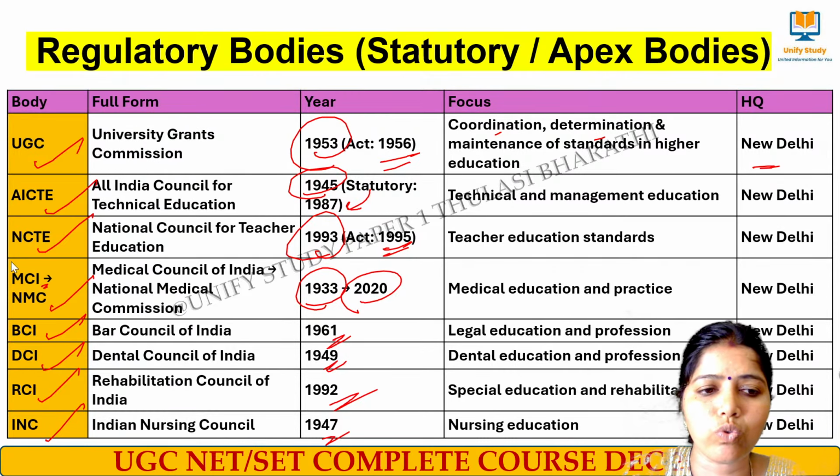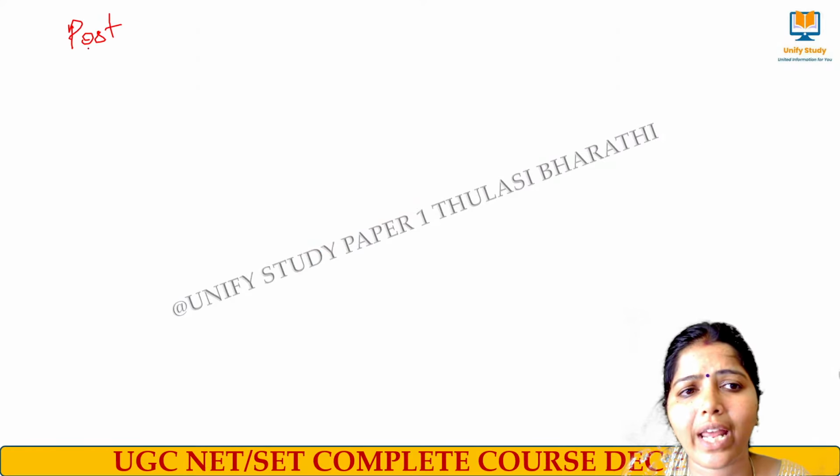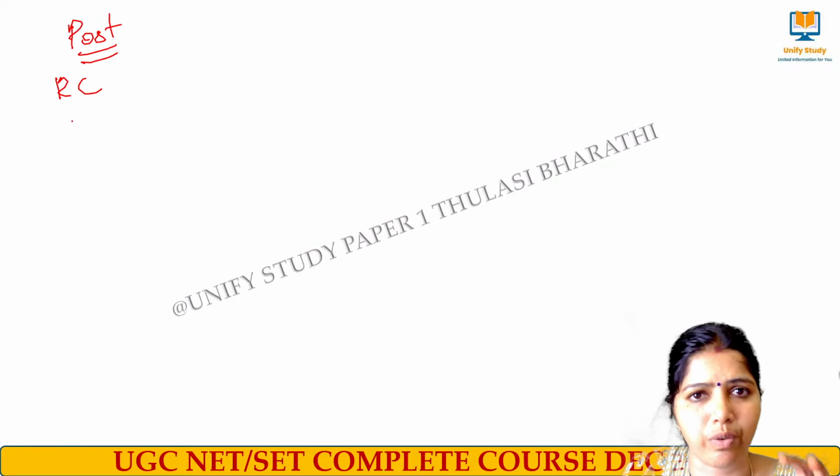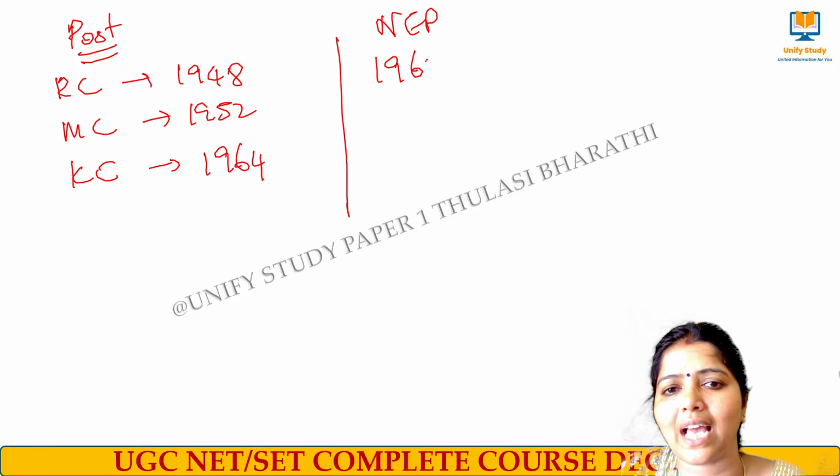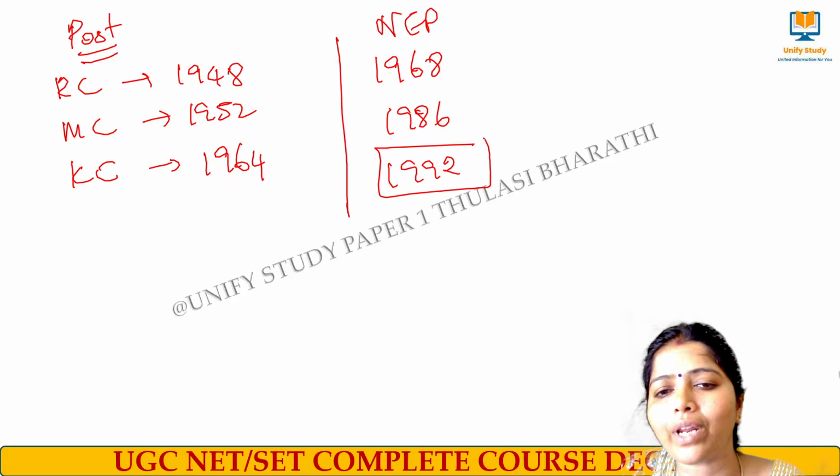Next, I would like to move to the post-independence commissions. Please do take note of it. We have the Radhakrishnan Commission, most important. Radhakrishnan Commission, Mudaliar Commission, Kothari Commission, these three. The Radhakrishnan Commission in the year 1948, Mudaliar Commission in the year 1952-53, and then Kothari Commission 1964-66, right? And then what is the outcome here? We had the NEP, where we have three major NEPs, that is 1968, and then 1986, and then 1992 is the Program of Action.